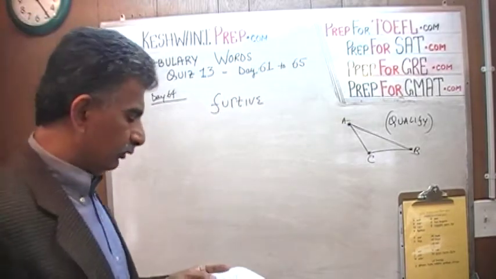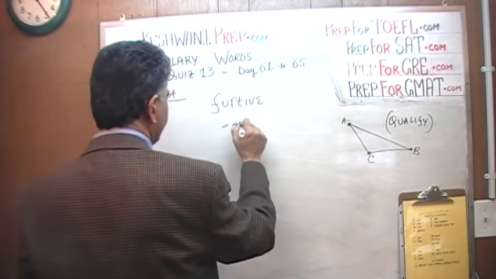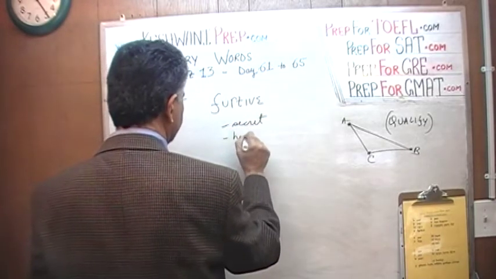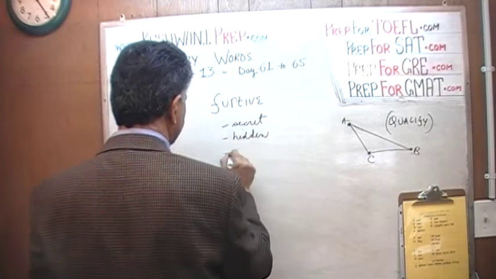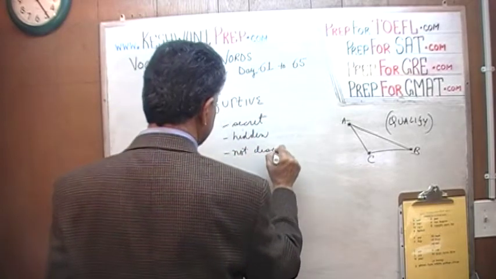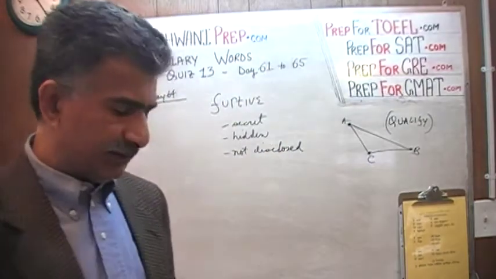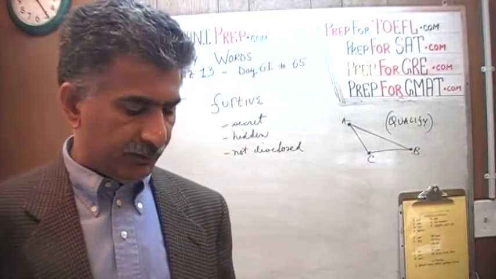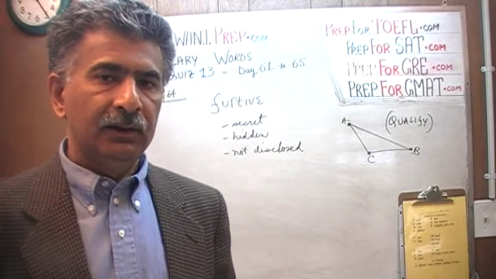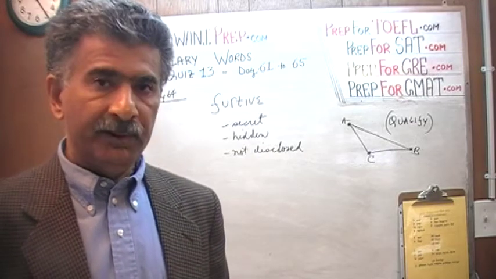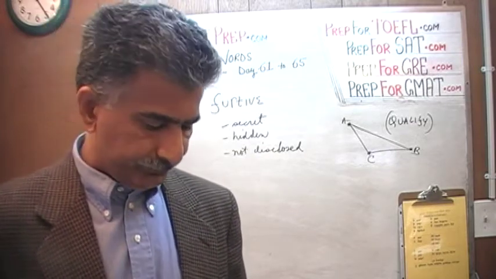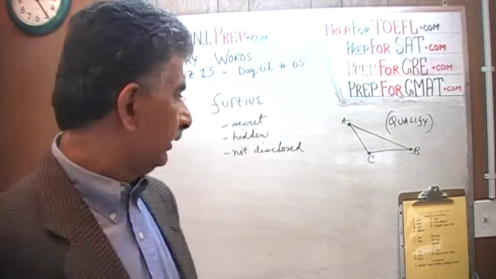What does furtive mean? Furtive means to do something in secret, hidden, not disclosed. Something that is done in a hidden manner is said to be done furtively. That will be the adverb, furtively. Not disclosed, secret, hidden.